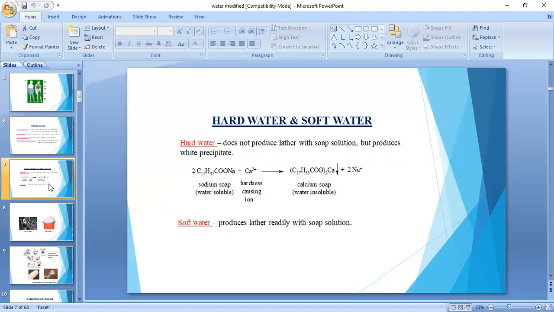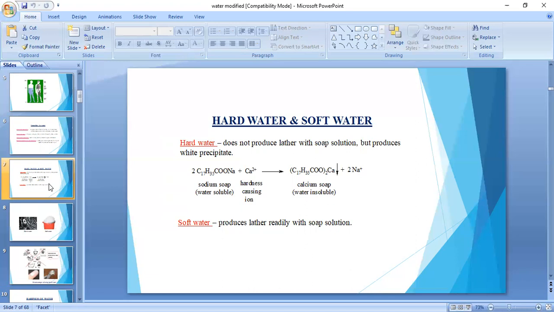Already I told previously, a lot of impurities and dissolved salts are present in water. Especially among all impurities, calcium and magnesium salts are very dangerous. If calcium and magnesium and other dissolved heavy metal salts are present in water, then that water has the hardness character. Then that water is called hard water. Okay, hardness is a property of water.